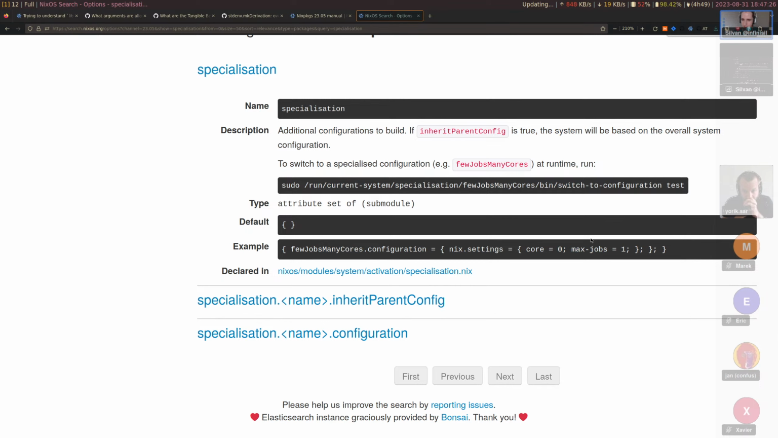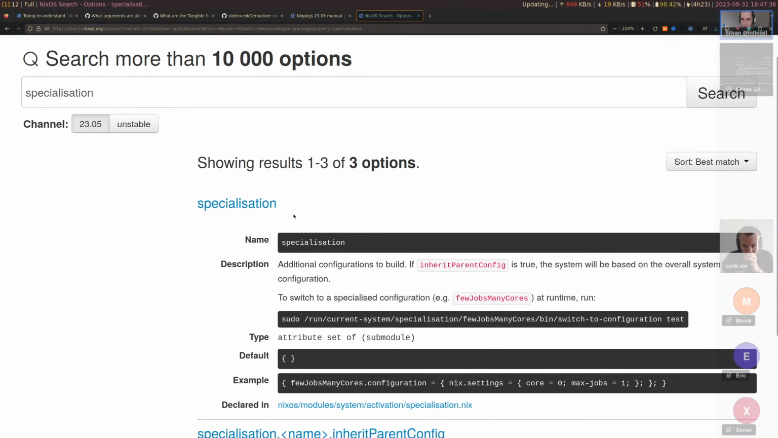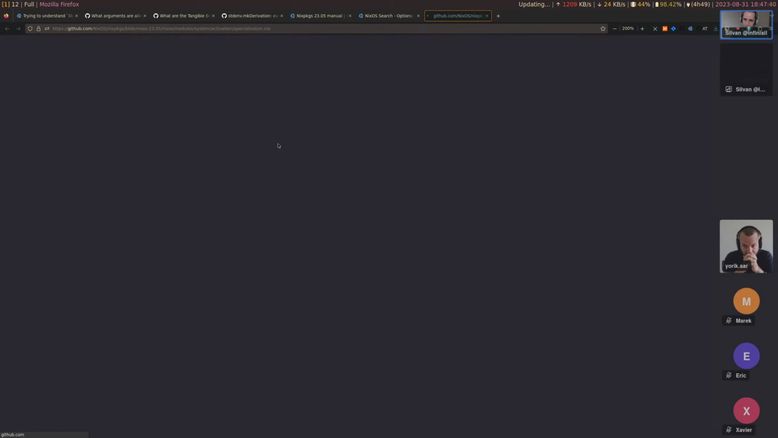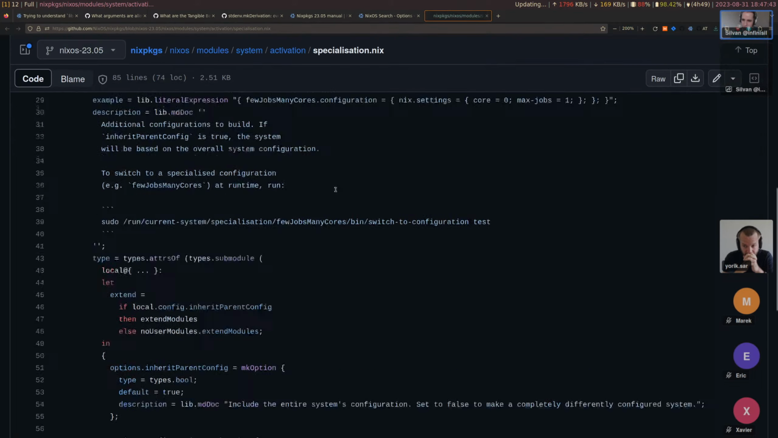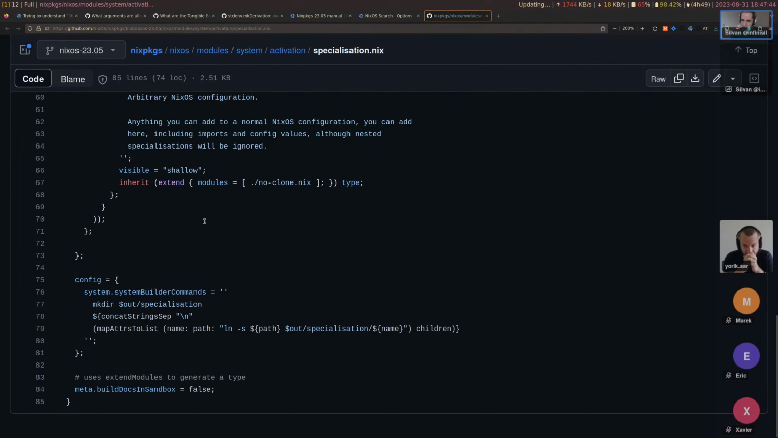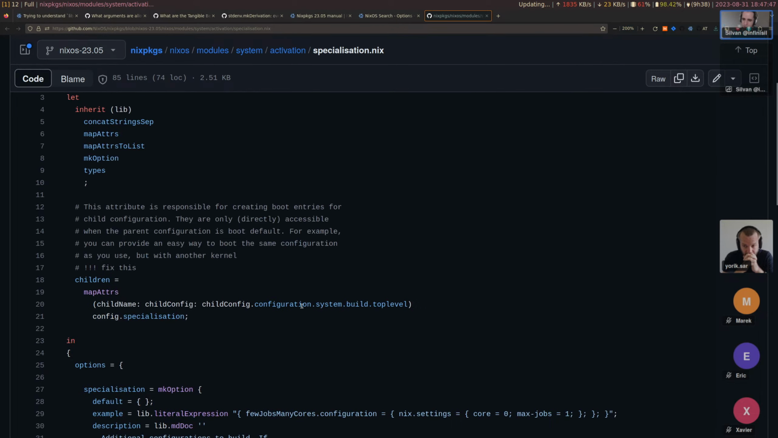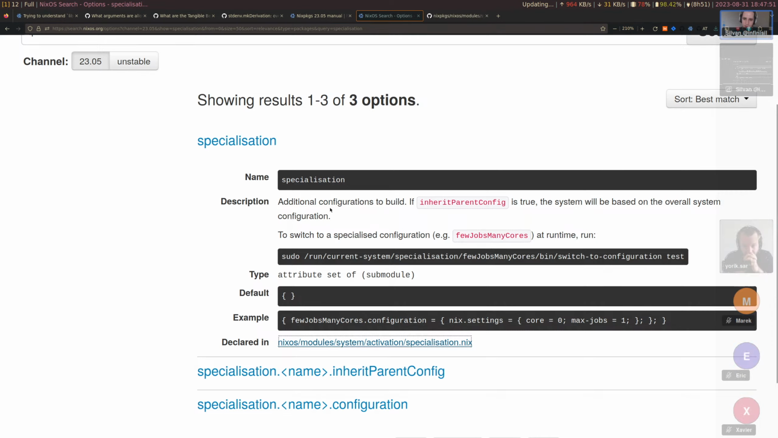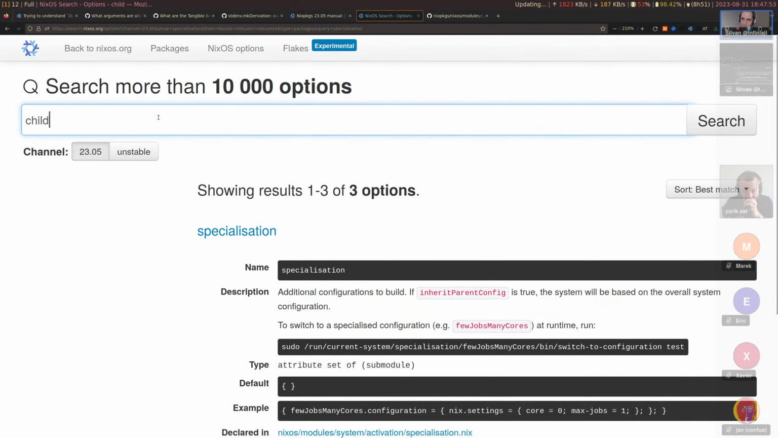Yeah, and so actually this will be presented to you at the boot screen. So when you boot up, you can select, do I want to boot into my main configuration or into this separate specialization one? And I think there's even another option, which I can't remember the name of right now. Oh, doesn't seem to be here. Oh, child. I think it's something about child.